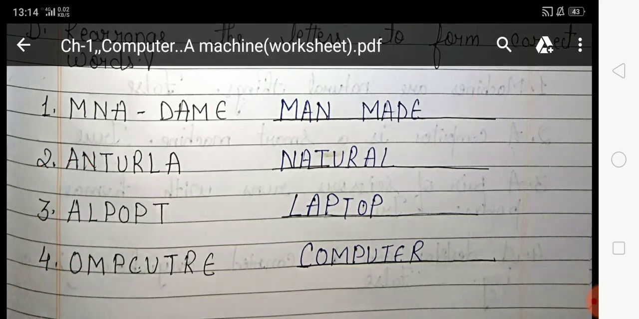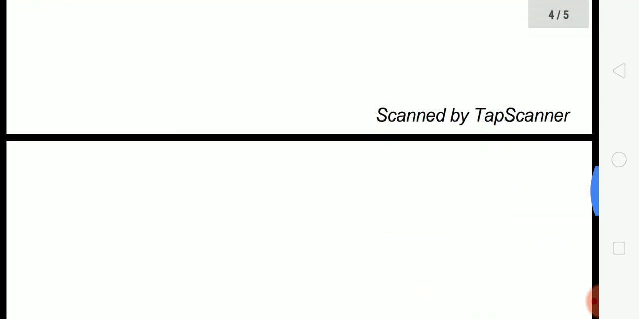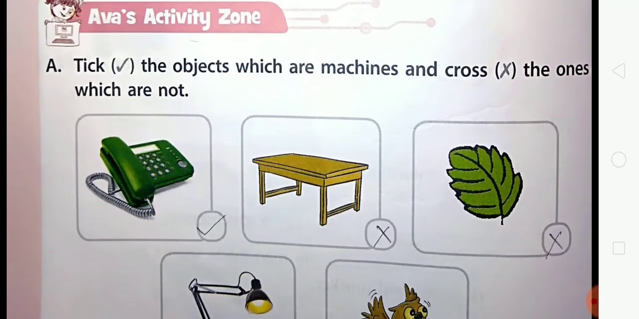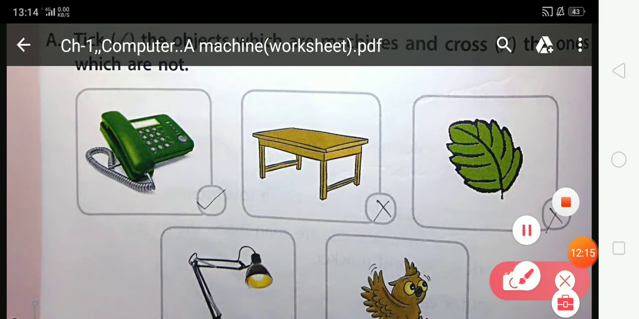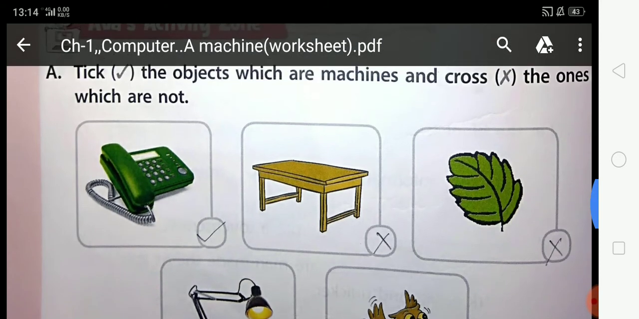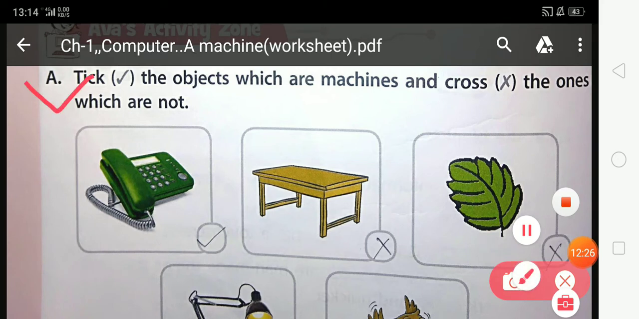Now this exercise is completed. I hope you all understand these exercises. Now come on, next. Tick the objects which are machines and cross the ones which are not. Students, in this exercise, you have to tick the objects which are machines and cross the objects which are not machines.